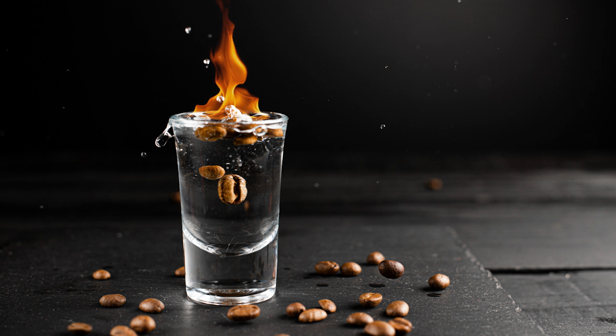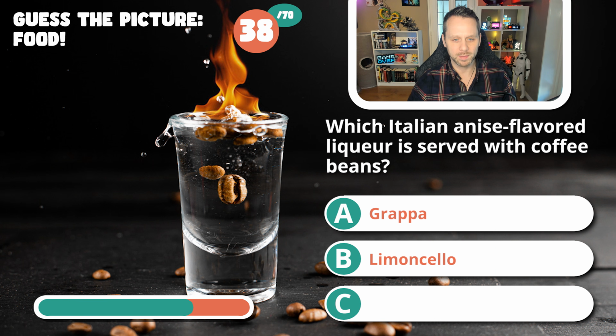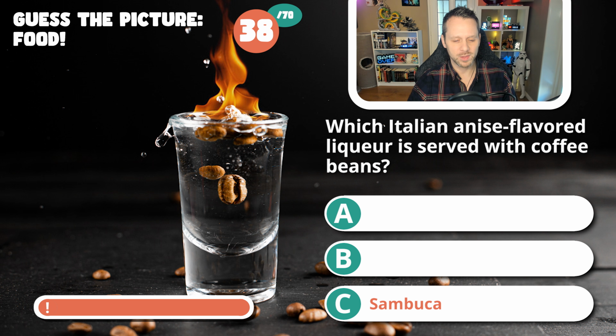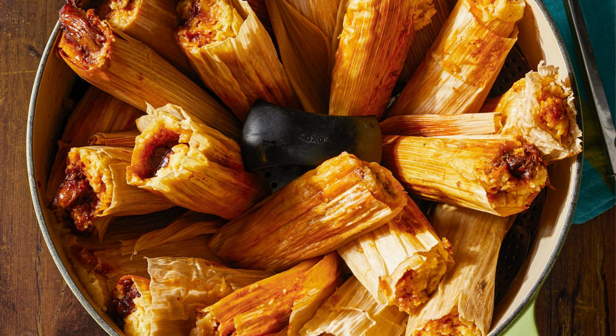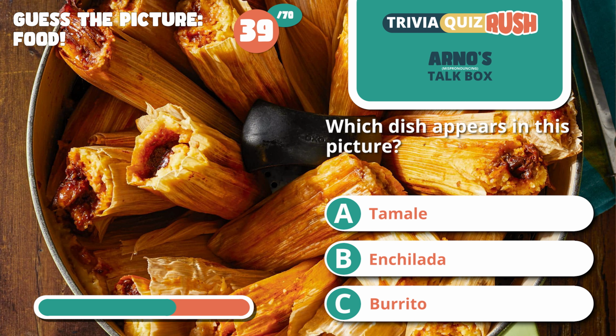38. Which Italian anise flavored liquor is served with coffee beans? Is this grappa, limoncello, or sambuca? And the correct answer is sambuca. 39. Guess the dish again. Is this tamale, enchilada, or burrito? And this one is tamale.